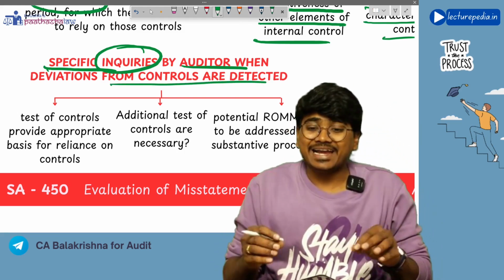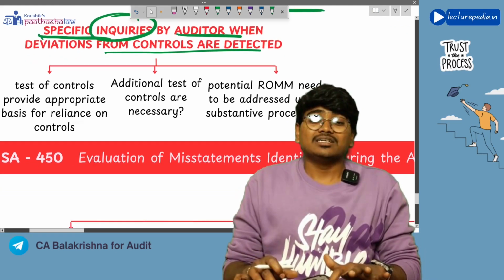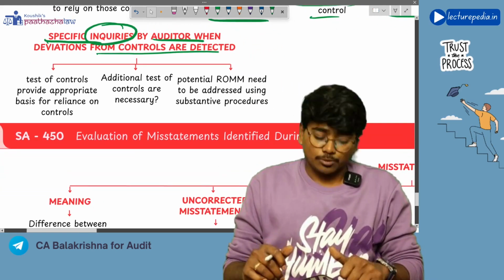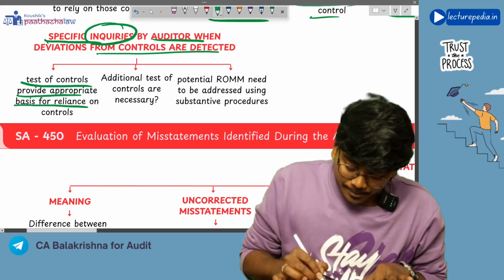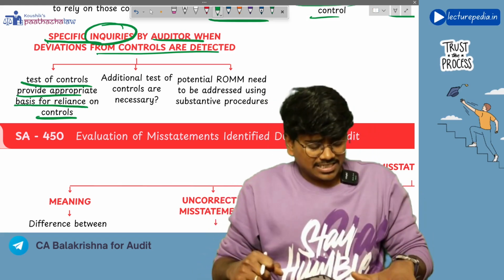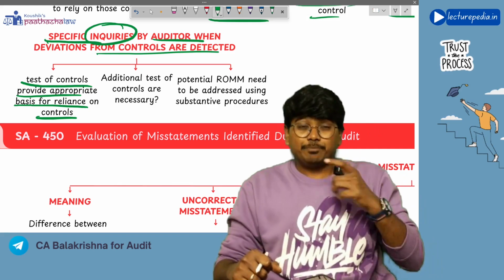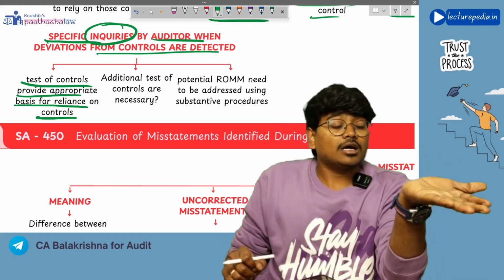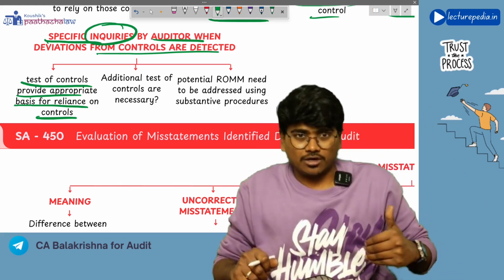If the auditor detects any deviations from the control, what specific procedures does the auditor have to perform? Test of controls provide appropriate basis for reliance on control. The auditor needs to see whether the test of controls that I am performing will provide appropriate basis for me for relying on those controls, or I have to perform some more test of controls.